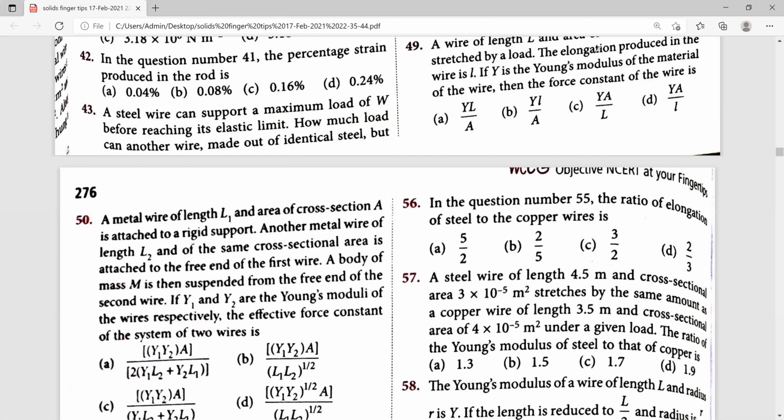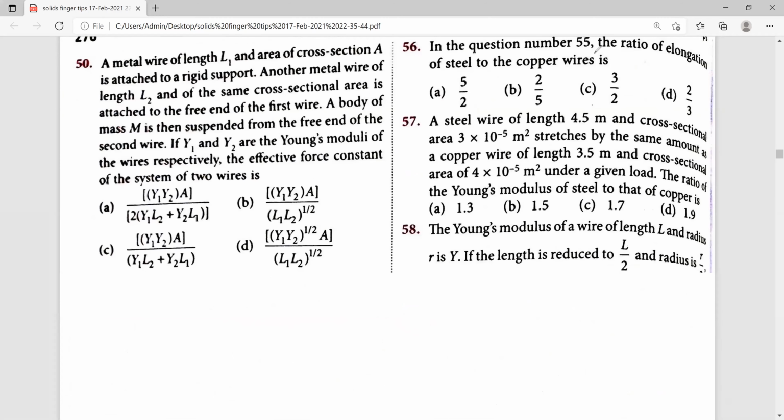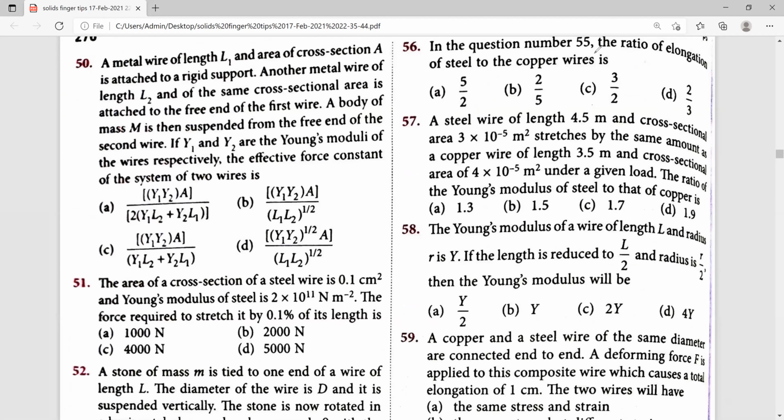Next, 50th one. A metal wire of length L1 and area of cross section A is suspended from a rigid support. Another metal wire of length L2 and of the same cross sectional area is attached to the free end of the first wire. A body of mass M is then suspended from the free end of the second wire. If Y1 and Y2 are the Young's moduli of the wires respectively, what is the effective force constant of the system of two wires?